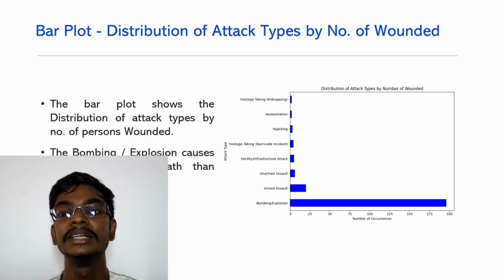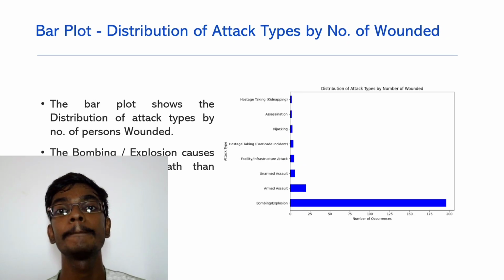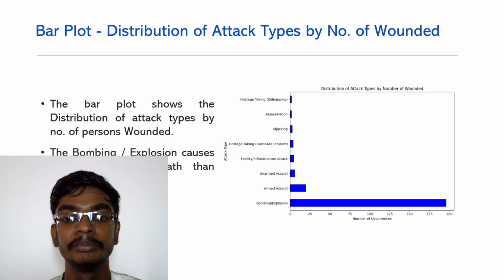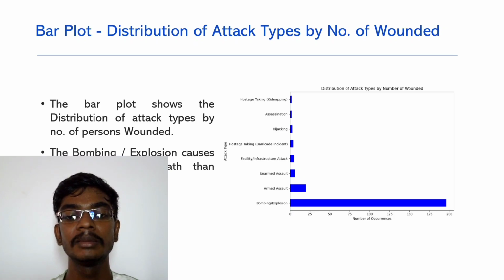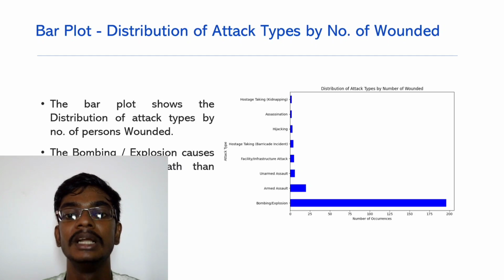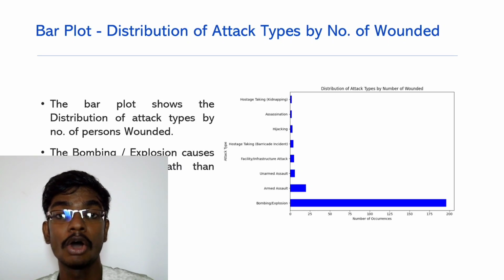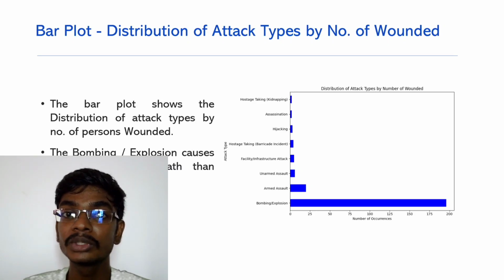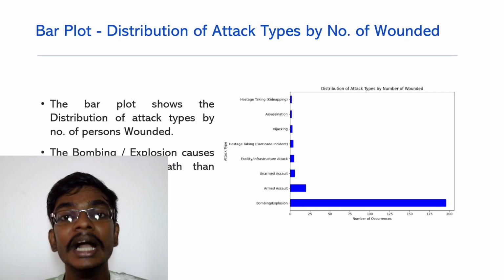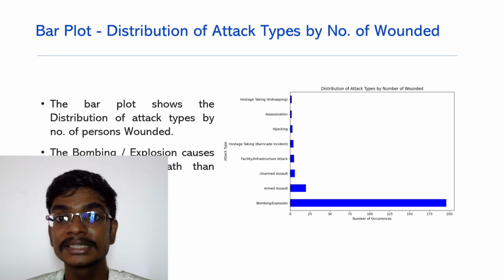Next, let's see the distribution of attack type by the number of wounded. So here we can see that bombing or explosion wounded more people than armed assault, which wounds fewer people. If armed assault happens, it kills the people, it doesn't just wound them.